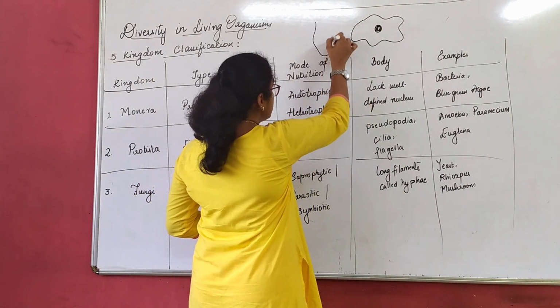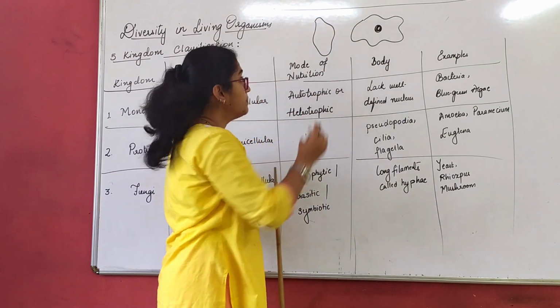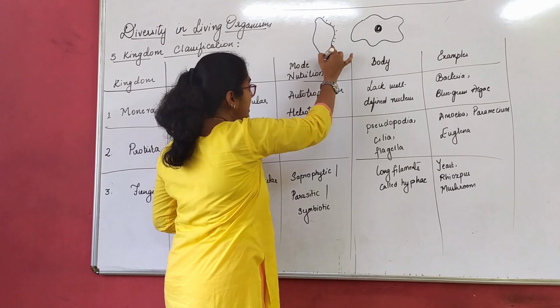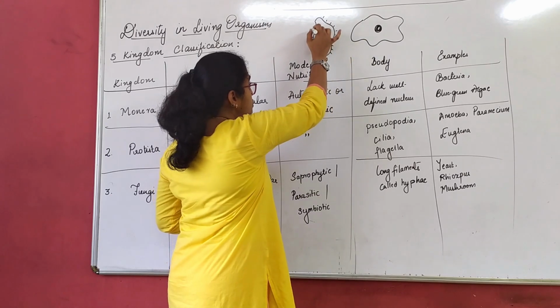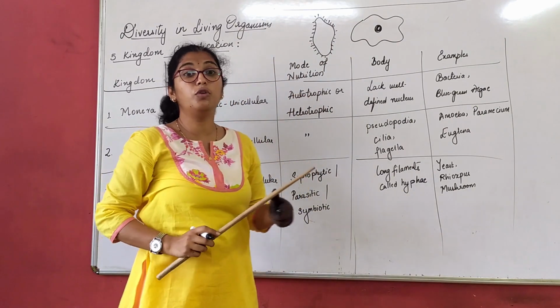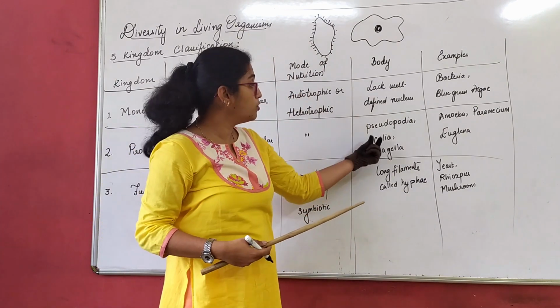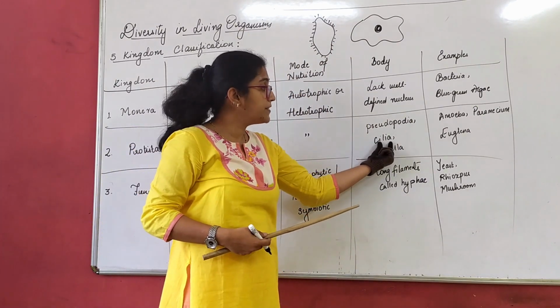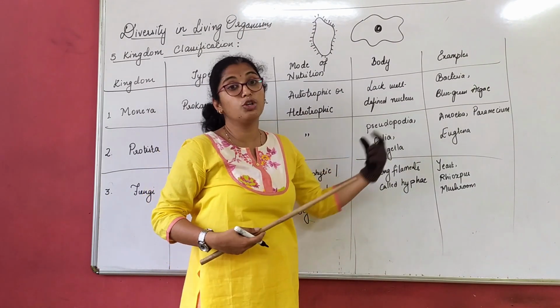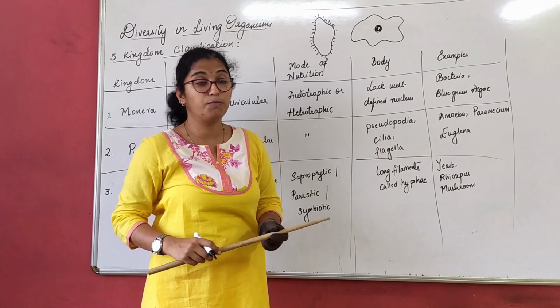Suppose this is the structure of a paramecium. It has small cilia, a hair-like structure. These cilia help the paramecium to locomote, to move. So the body type is made up of cilia for locomotion. The body type in amoeba is pseudopodia, which helps in movement.